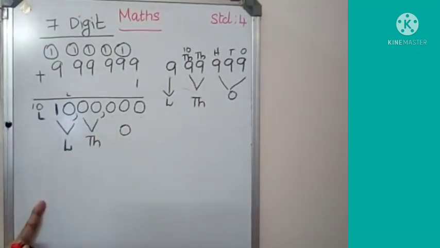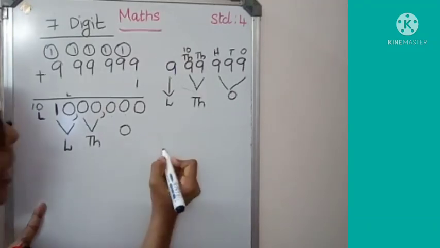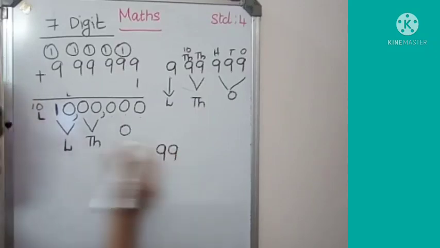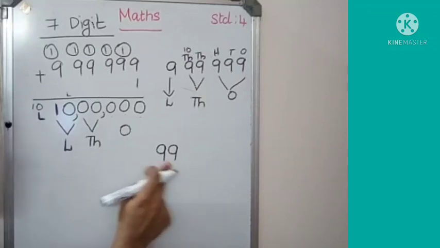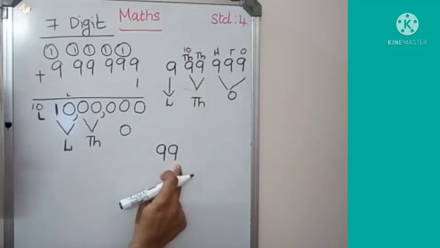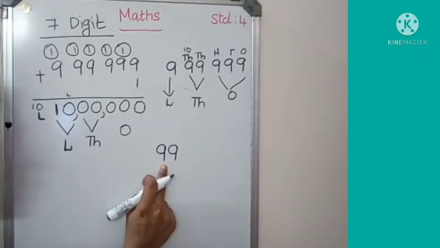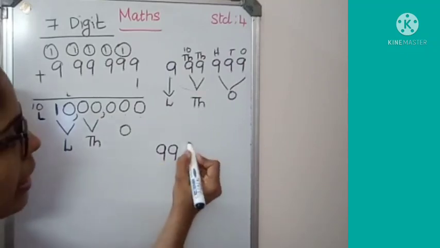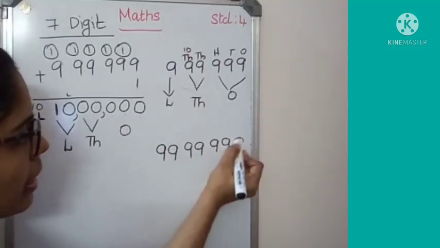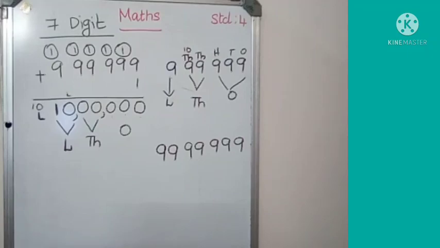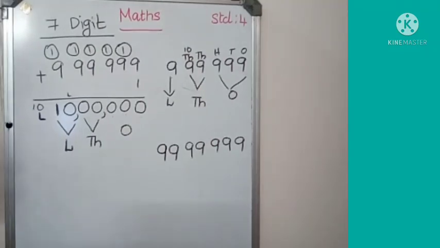Which is the greatest 7-digit number? Can you say? Yes, 99. This is in the 10 lakh place, and this is in the 1 lakh place. So 99 lakh, 99,999. This is the greatest 7-digit number.